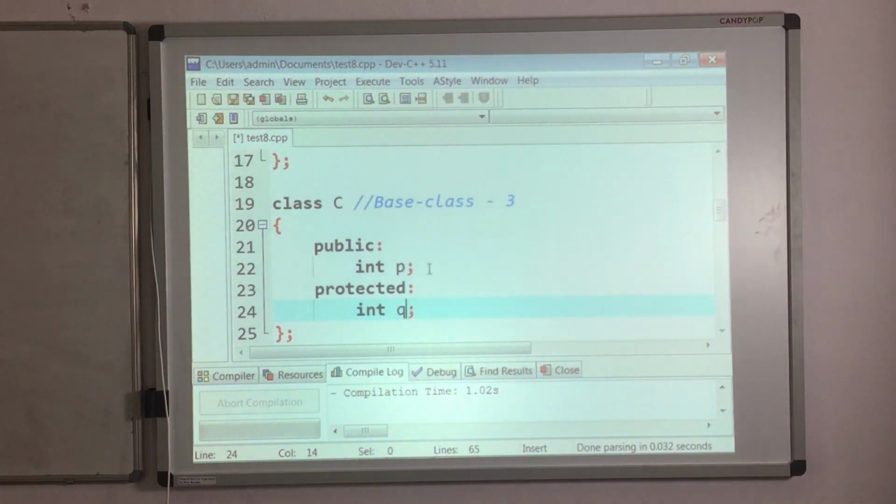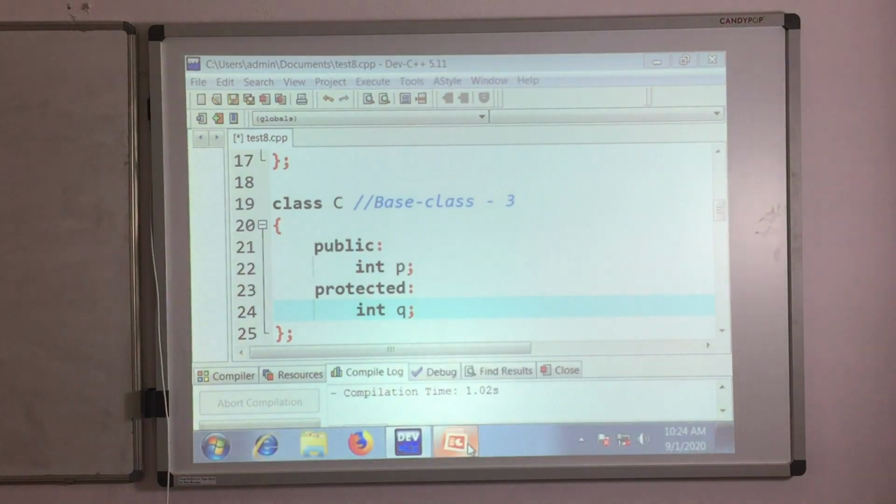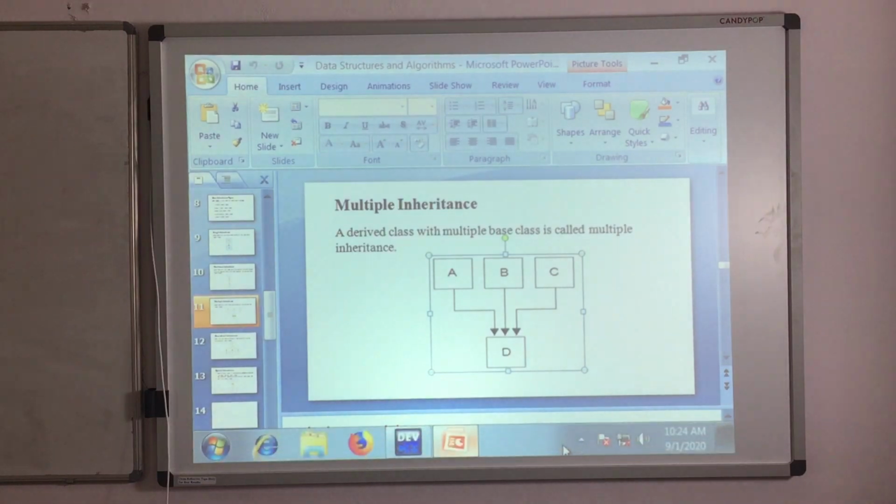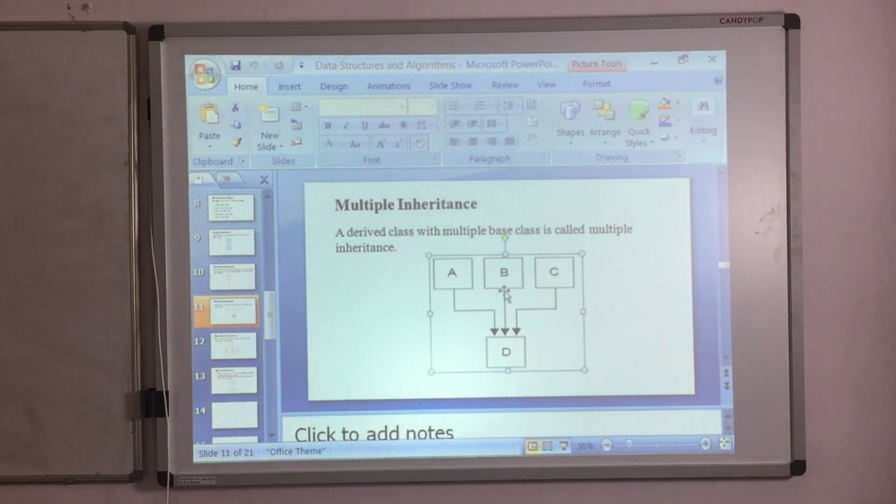So now I want to inherit my D class from A, B, C, 3 different base classes, and I want to inherit A to D as public, B to D as public, and C to D as public only. I want to use only the public inheritance mode. Okay, I don't want to complicate the stuff. That complication kind of thing you can practice by your own. So simply for your better understanding, I am taking the inheritance mode as public only.